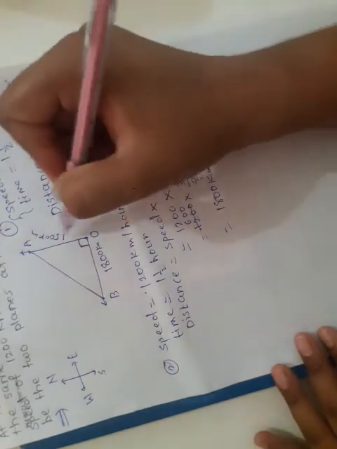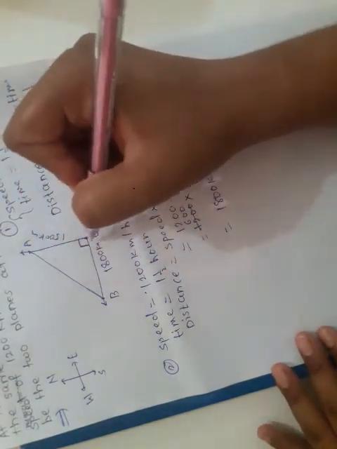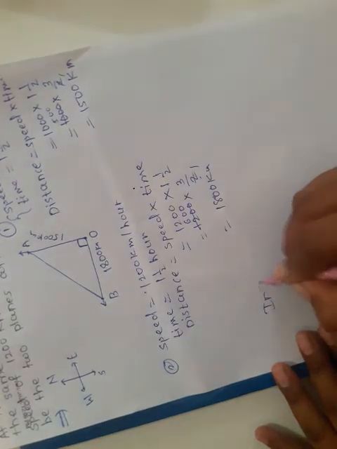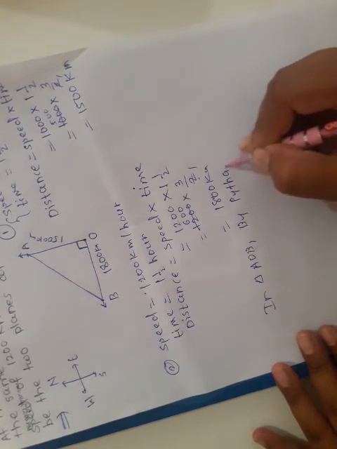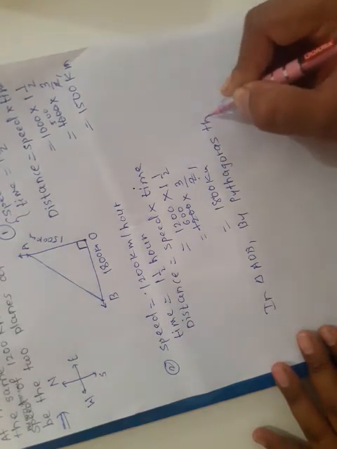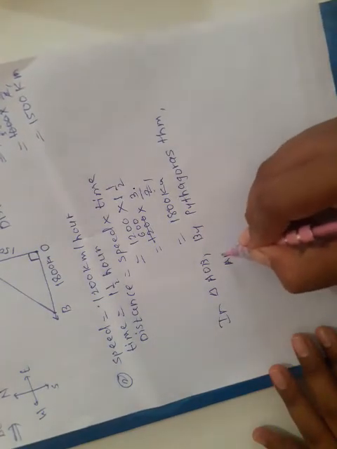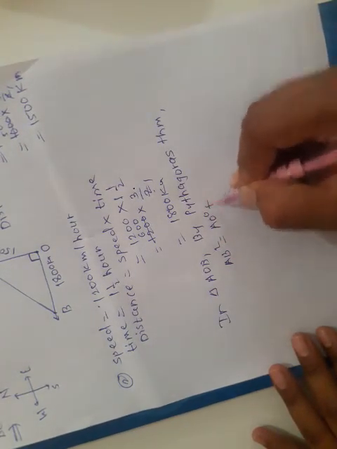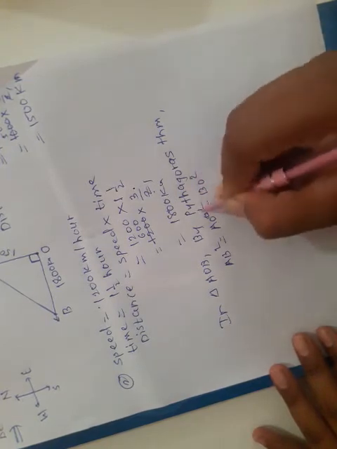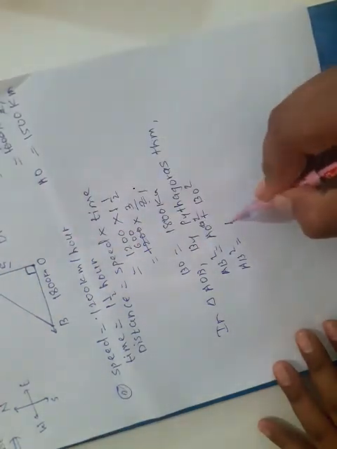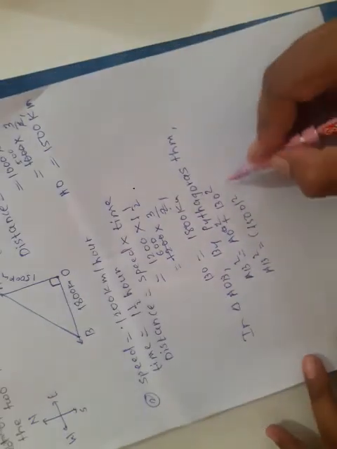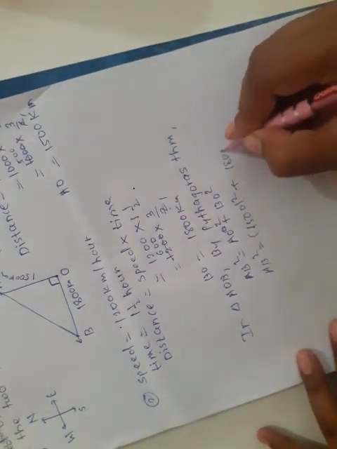Now this triangle is a right angle triangle and we have to find out this AB distance, so use the Pythagoras theorem. Therefore in triangle AOB, by Pythagoras theorem, we get AB square is equal to AO square plus BO square. This distance is AO and this distance is BO. So AO is 1500 kilometer, plus BO, 1800, both squared.